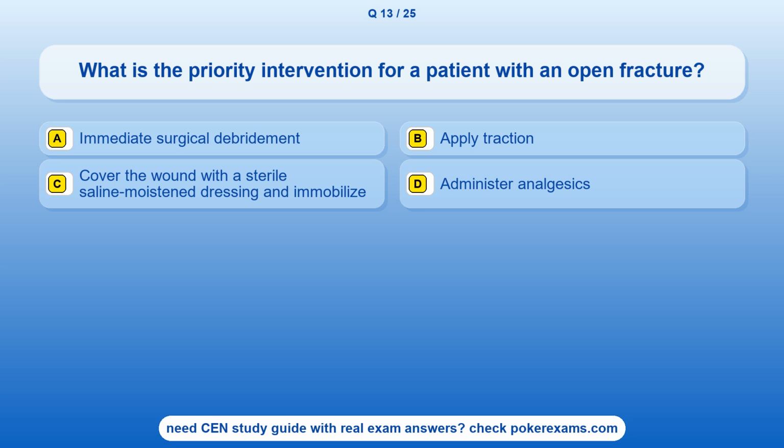Option A. Immediate surgical debridement. Option B. Apply traction. Option C. Cover the wound with a sterile saline-moistened dressing and immobilize. Option D. Administer analgesics.